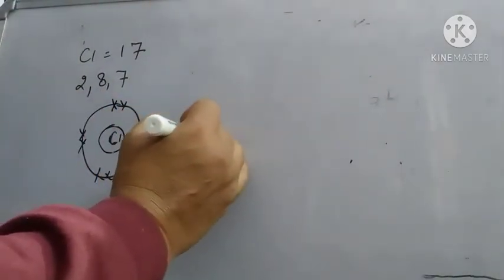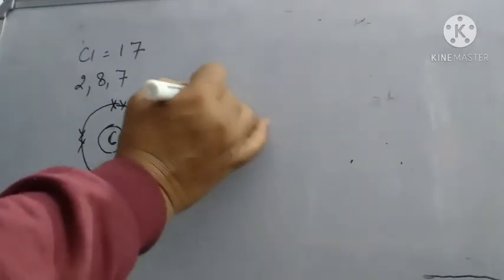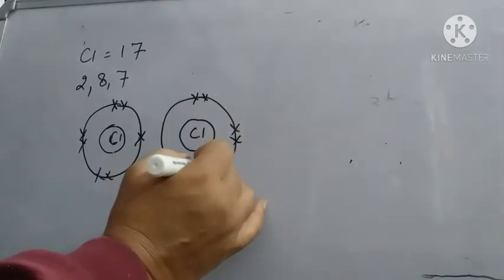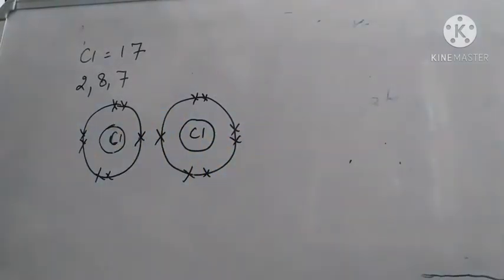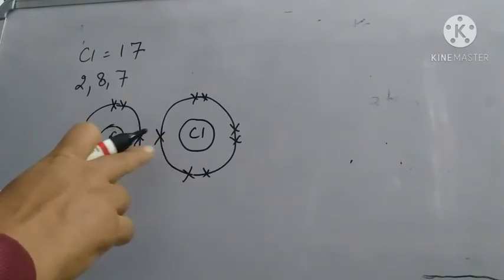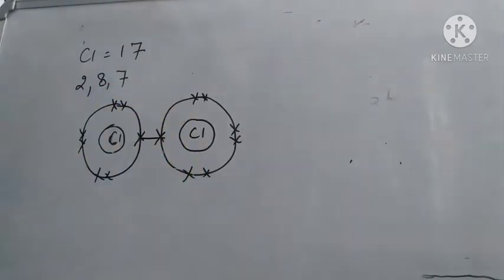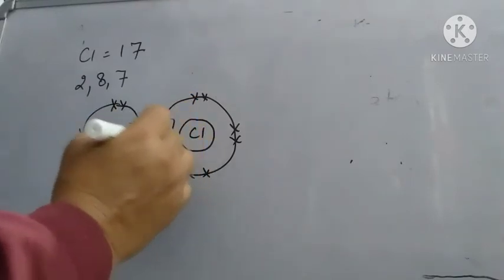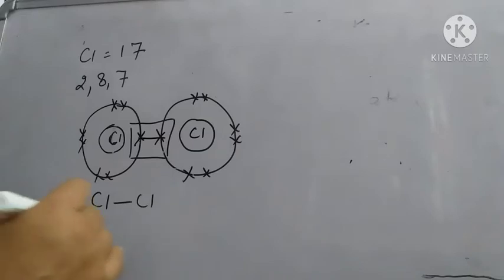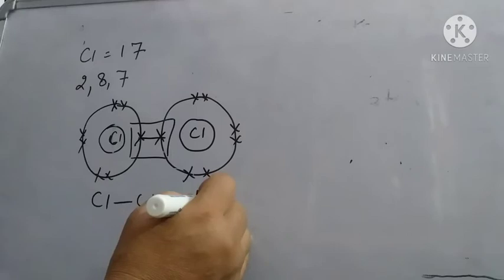Then another chlorine atom having 7 valence electrons. So now the sharing between the atoms of both non-metallic atoms will take place, and this will lead to the formation of a bond between two chlorine atoms, and that is your single covalent bond. So it will lead to the formation of the chlorine molecule.